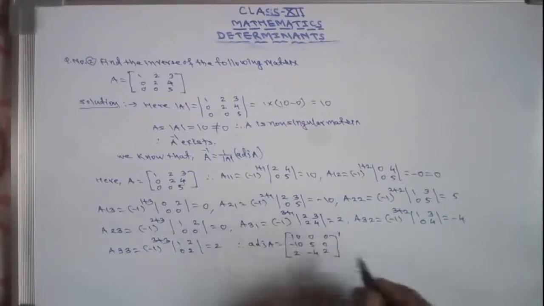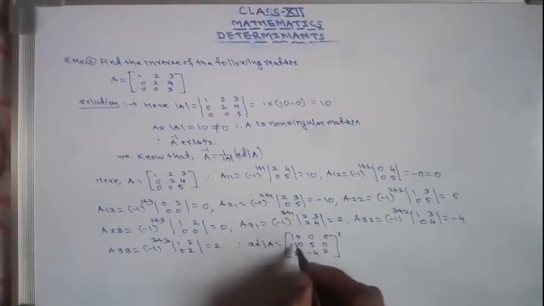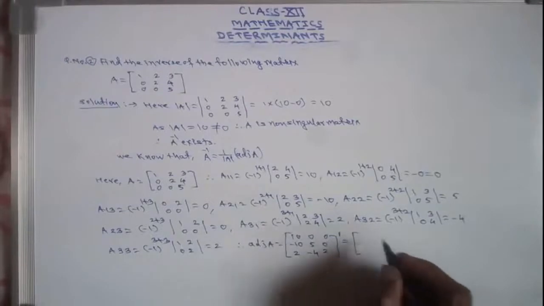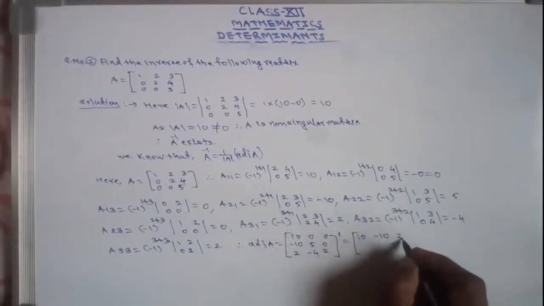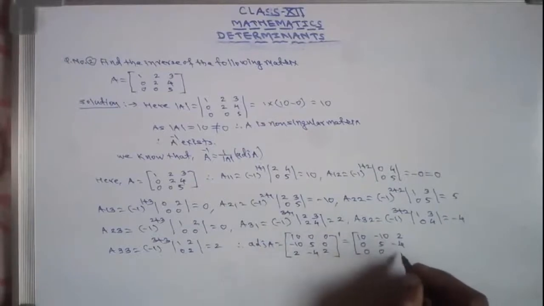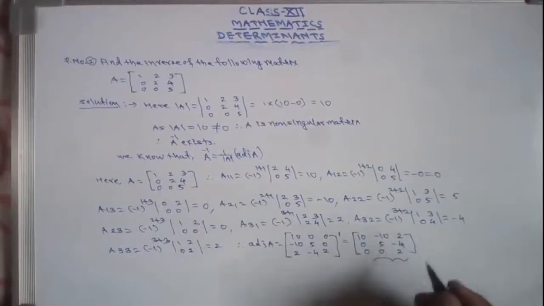You take the transpose of A11, A12, A13, A21, A22, A23, A31, A32, A33, and its transpose is the adjoint. So it comes 10, minus 10, 2, 0, 5, minus 4, 0, 0, 2. So this is the adjoint of A.